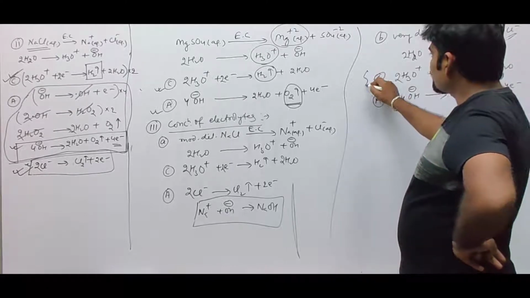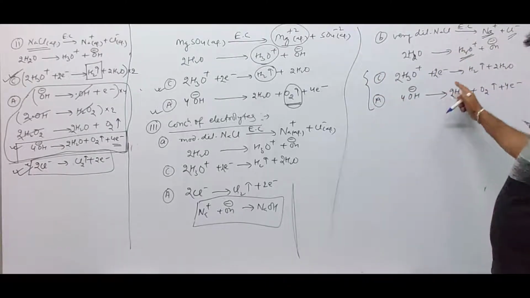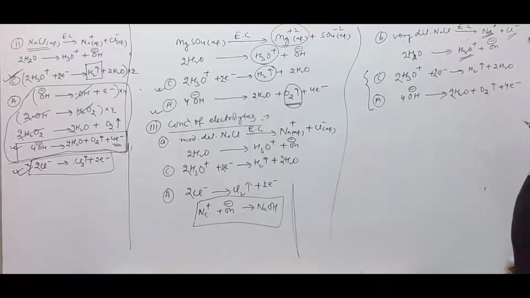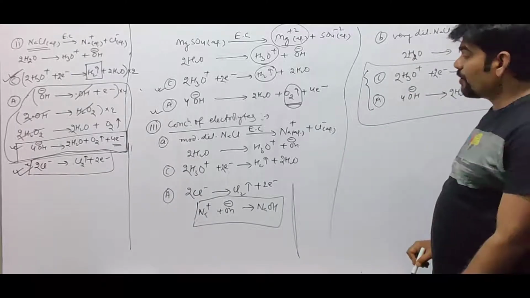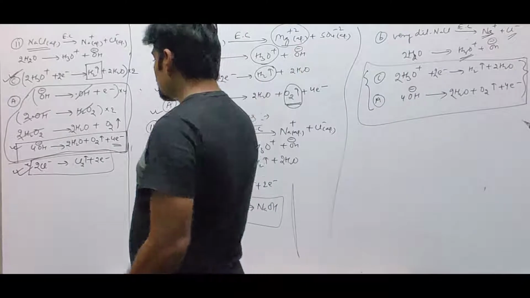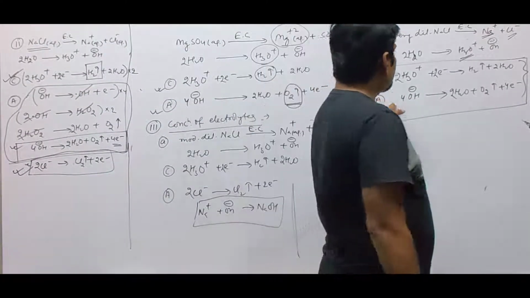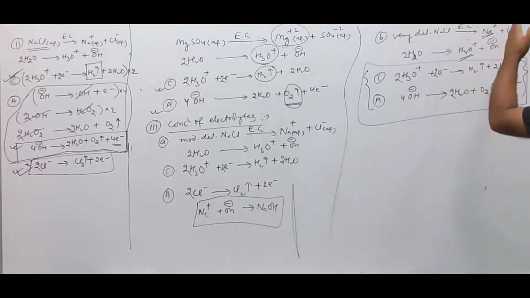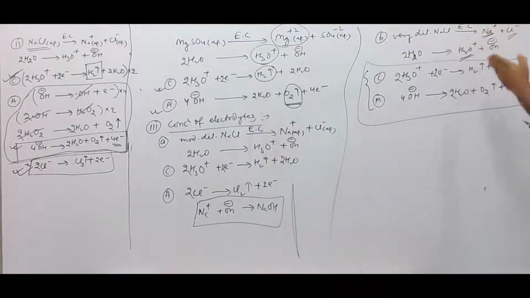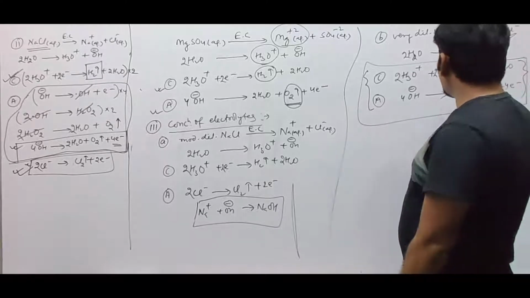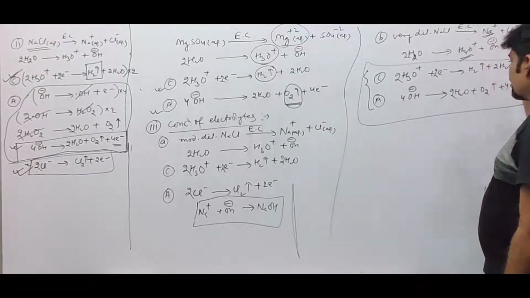So now in this very dilute solution, this reaction indicates there is an electrolysis of water instead of sodium chloride solution. So if you take a very dilute solution, there will be electrolysis of solvent instead of electrolyte, because the electrolyte ions per unit volume will be very less, and the concentration of H3O+ and OH- in the solution is very large. Therefore, their discharge takes place and the electrolyte ions remain as they are.